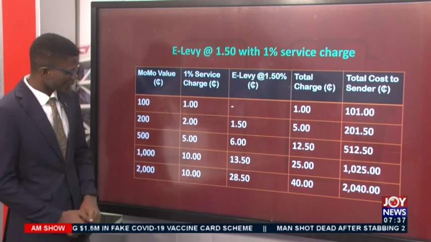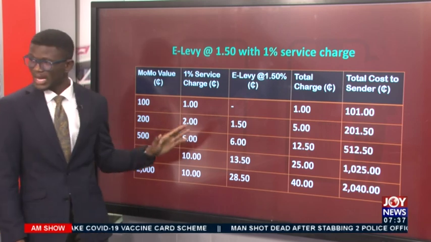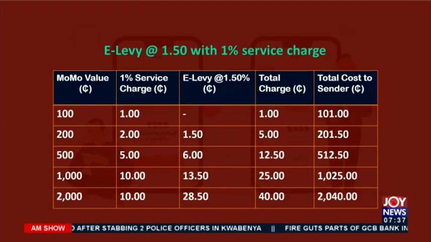Let's look at the dynamics. We are still taxing the value added. The value, 2 cedis. E-Levy is applicable here. That will be 1 cedi, 50 pesos. Total charge will be 5 cedis. And the total cost to the sender, that will be 201 cedis, 50 pesos.